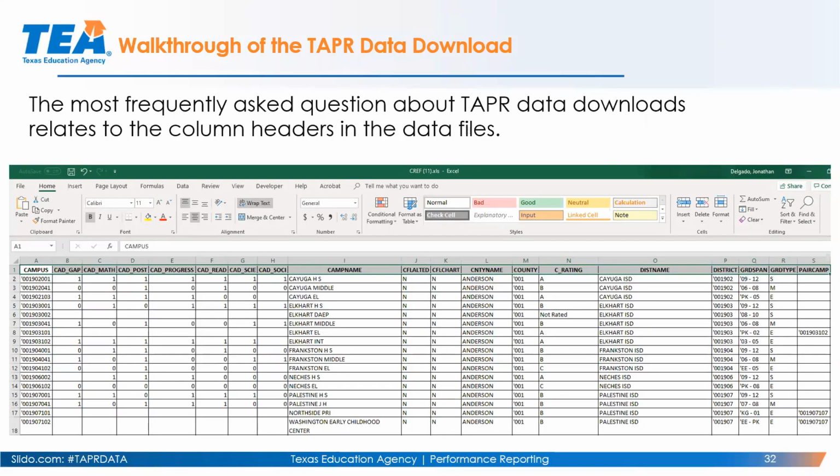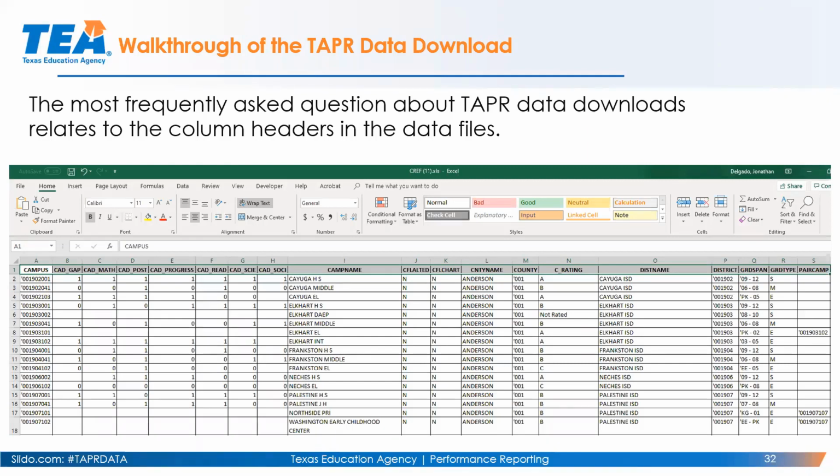One of the most frequently asked questions that we get when anyone does a TAPR data download refers to the column headers in the data files. This is an example of what the campus reference file looks like when you first download it. This reference file contains information such as all of the different campuses in the state, the campus name, whether or not they're a charter, yes or no, whether or not they're an alternative education accountability campus, yes or no, the rating, the grade span, and the classification type, whether they're elementary, middle, or high school.